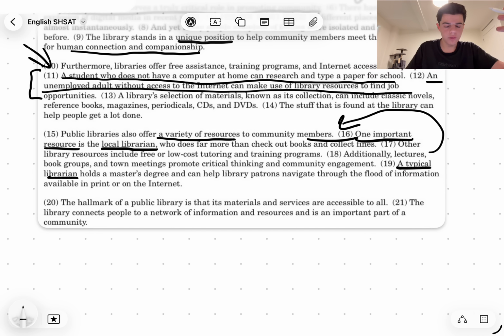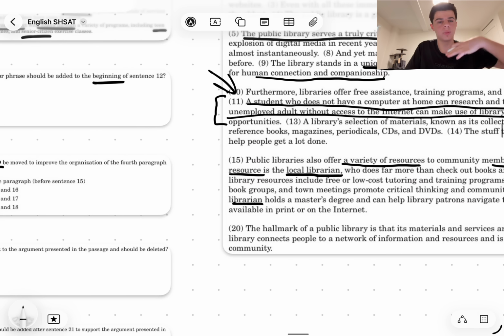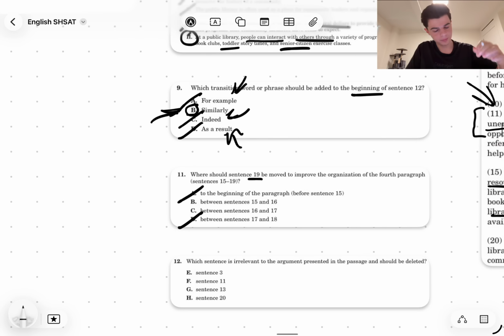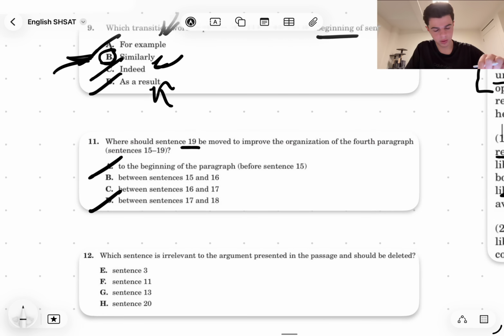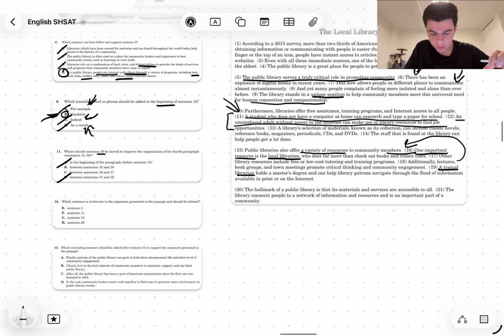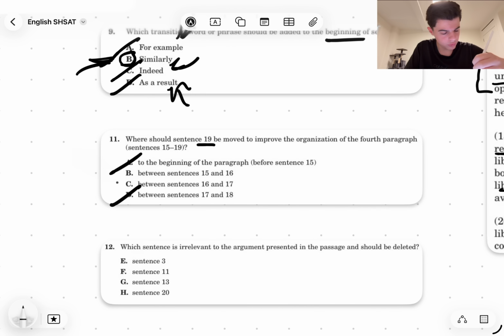Who does far more than check out the books and collect fines. A typical librarian holds a master's degree and can help library patrons navigate through the flood of information available in print or on the internet. That sounds so much better. So 19 should come after sentence 16, not before it, in order to preserve the flow of the passage. So it should be answer choice C.